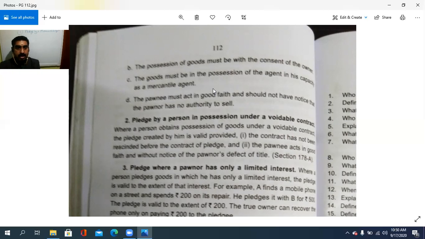to sell. ഓണർക്ക് യാതൊരുവിധ അവകാശവും ഇല്ല എന്ന്, വിൽക്കാനുള്ള അവകാശവും ഇല്ല എന്നുള്ള ആ ഒരു നോട്ടീസ് അത് കൊടുക്കാതെ the pawnee should act in utmost good faith with the agent as well as the owner. അതാണ് ഒരു കേസ്. So thereby pledge by a mercantile agent, in such a case they must have the possession of the goods, isn't it? So that is the first point.